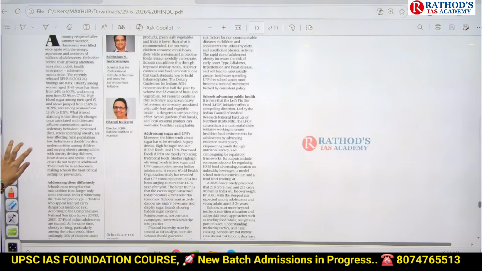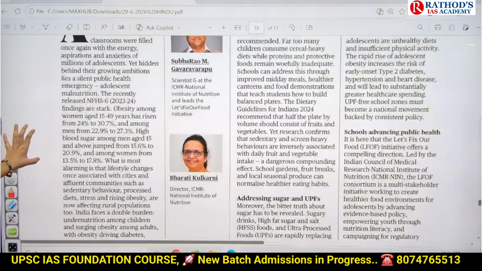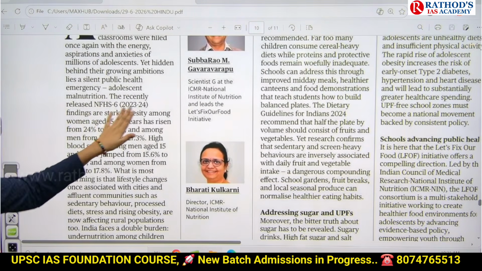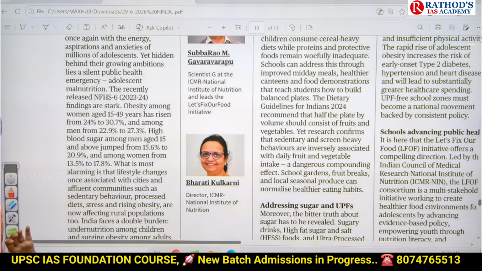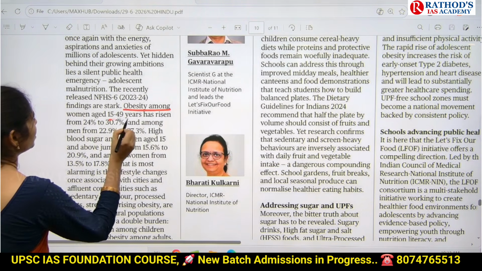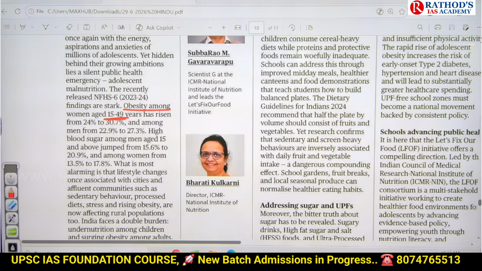Obesity. So here, this article is highlighting the same point. See here, the nationally released National Family Health Survey 6 reports stark findings, with a lot of negative points. What is the first one? Obesity among women between 15 to 49 years has increased. Don't worry about remembering the number right now. Just remember, obesity in women from 15 to 49 years has increased.